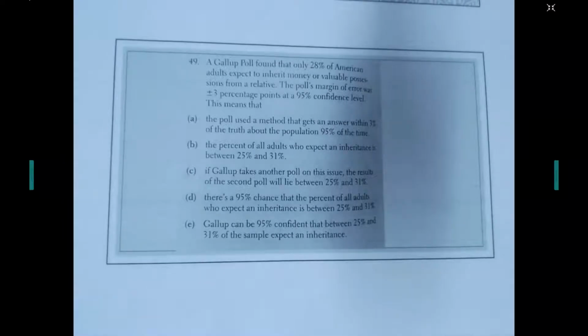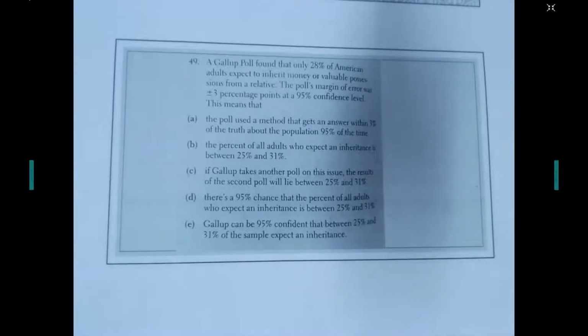Now, if you remember what we talked about in the last couple of lessons, confidence intervals are not tied to a specific interval. That level of confidence is tied to the process used to create the interval. That confidence level goes into the calculation of the margin of error. It is not tied to a specific interval. If you understand that, you could eliminate all but one choice just from that.